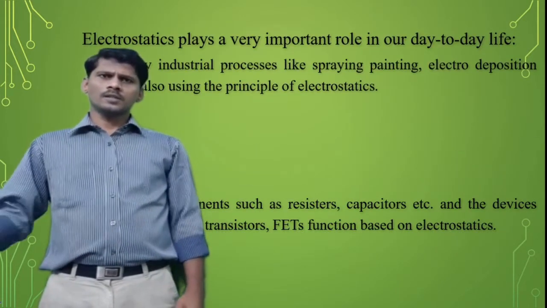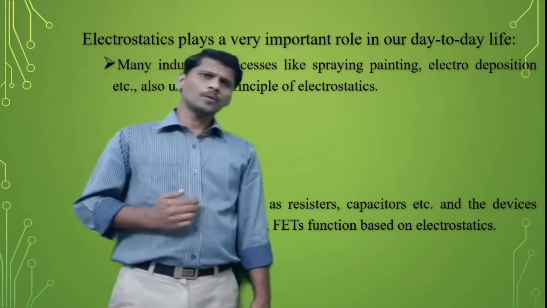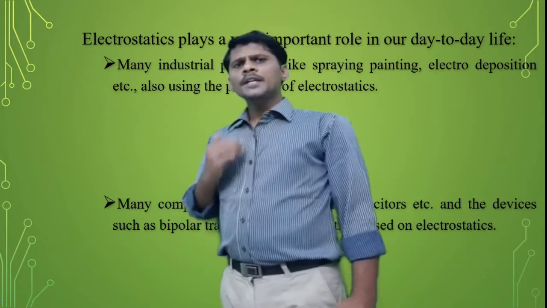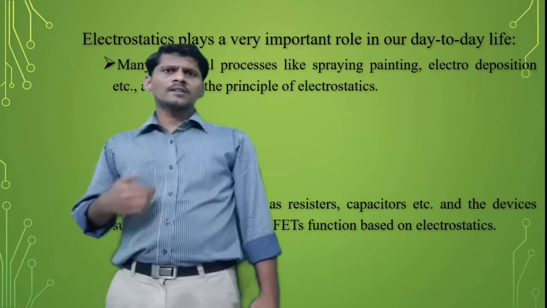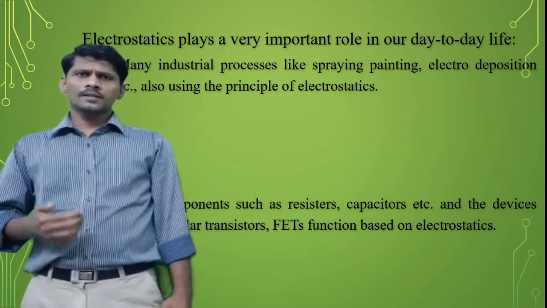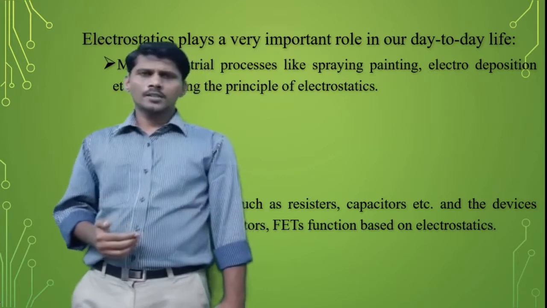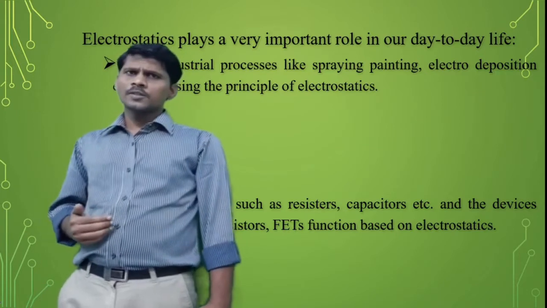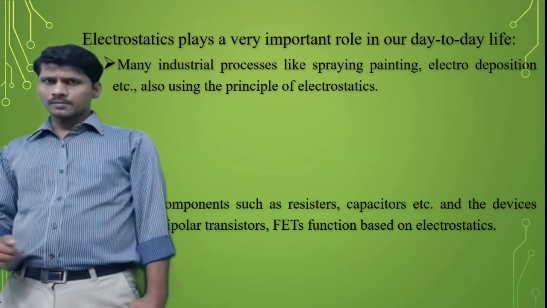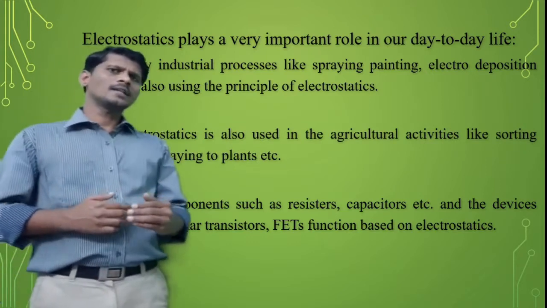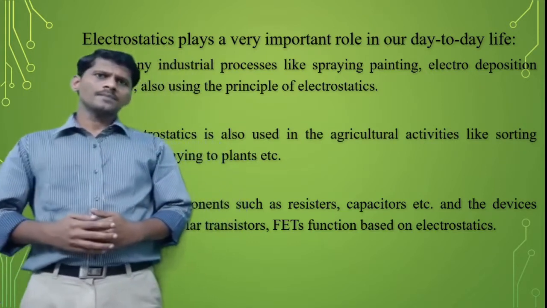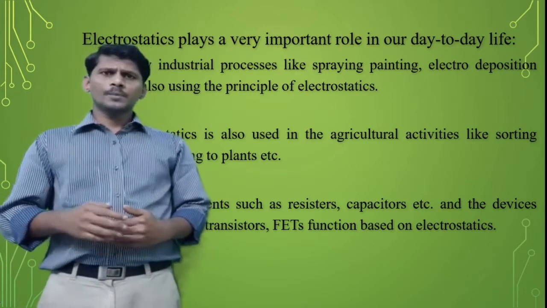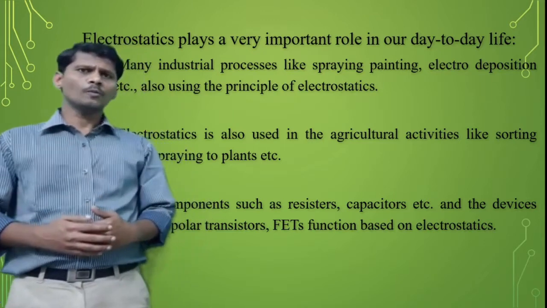Many industrial processes like spray painting and electrodeposition use the principle of electrostatics. Many electronic components such as capacitors, resistors, and many devices such as bipolar transistors and field effect transistors use the principle of electrostatics. Electrostatics is also used in agricultural activities such as sorting seeds and spraying plants.